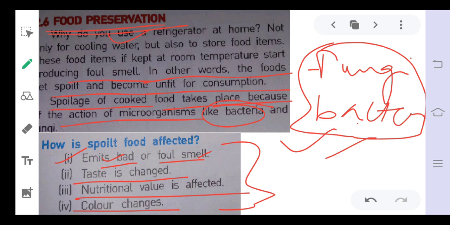Why is it required? To reduce the wastage of food. It also increases the storage period of foodstuff, so that our food does not spoil for a longer period and is able to be consumed. Then nutritive value is retained for a longer period. If we preserve food in a proper manner, its nutritive value is also retained for a longer period, and the food is available in distant places during off season. So these are the reasons why food preservation is done.